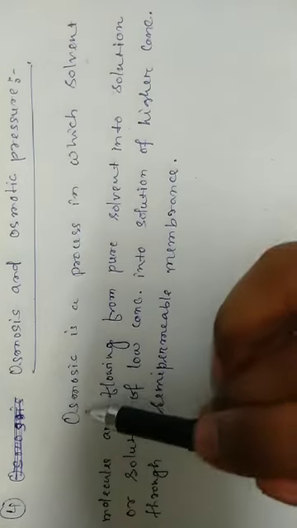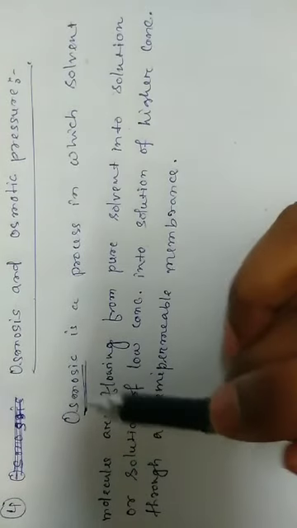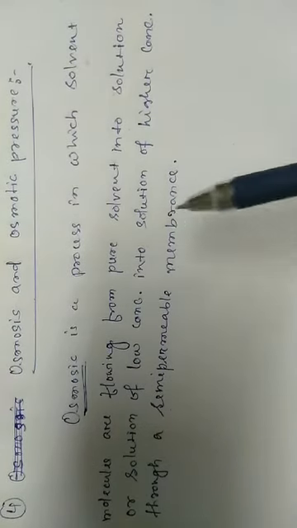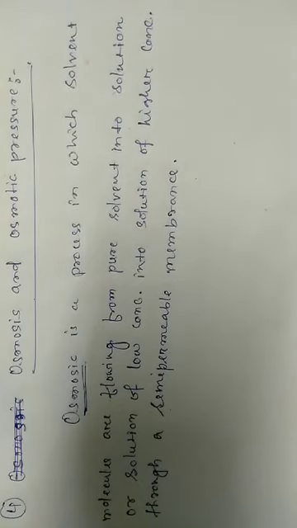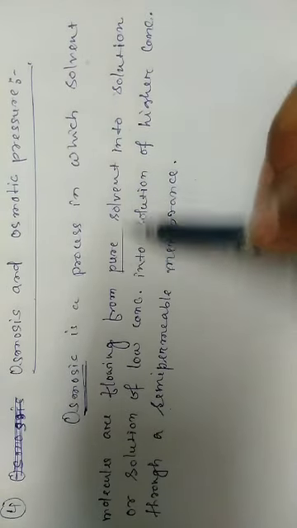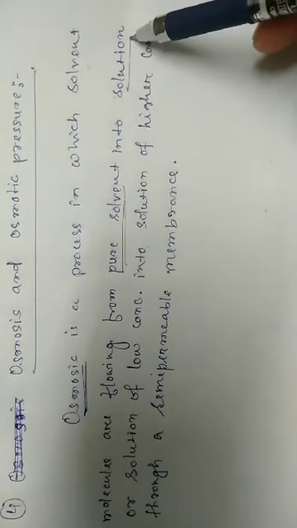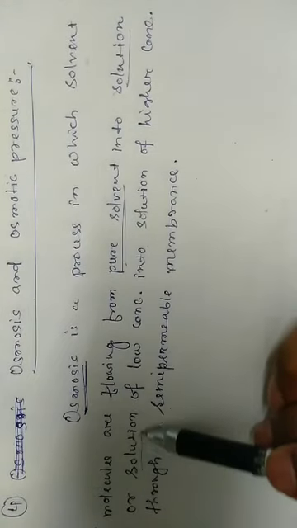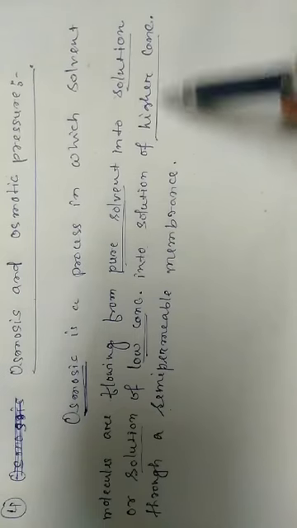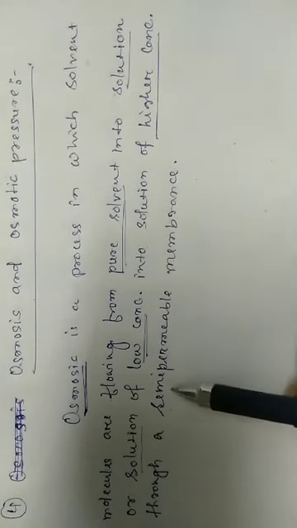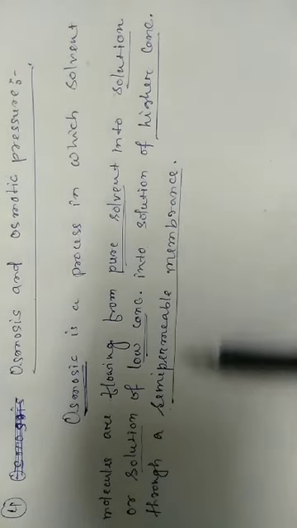So osmosis is a process, a phenomenon where solvent particles flow from pure solvent into solution, and from a solution of low concentration into a solution of higher concentration, through a semi-permeable membrane.